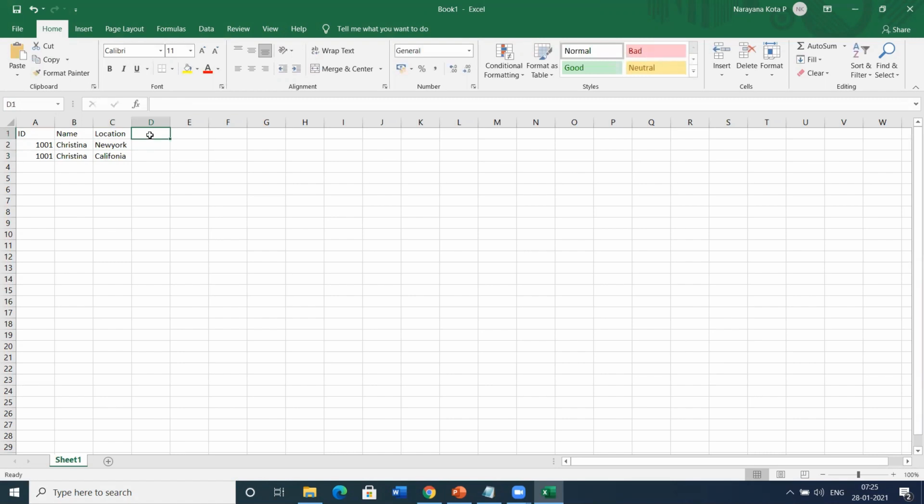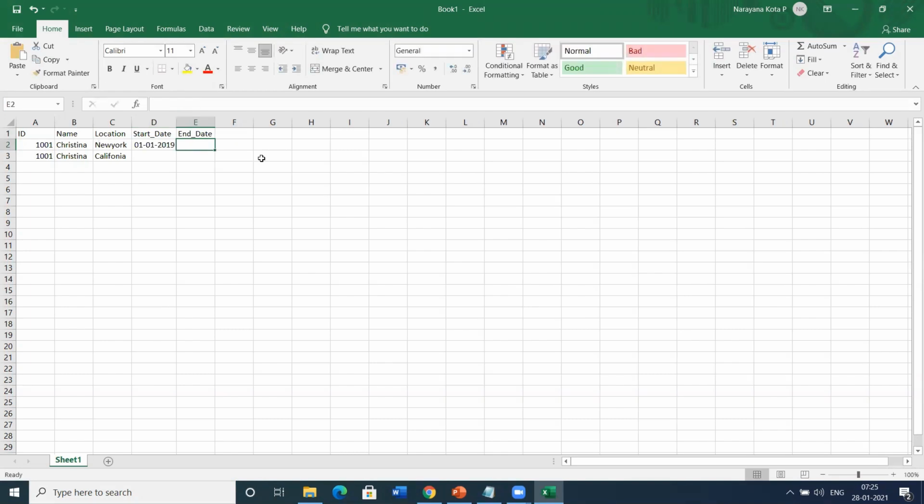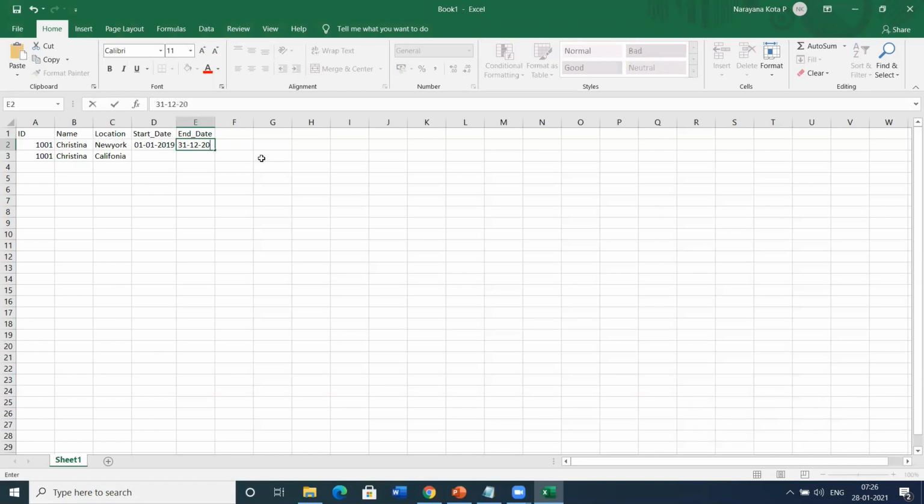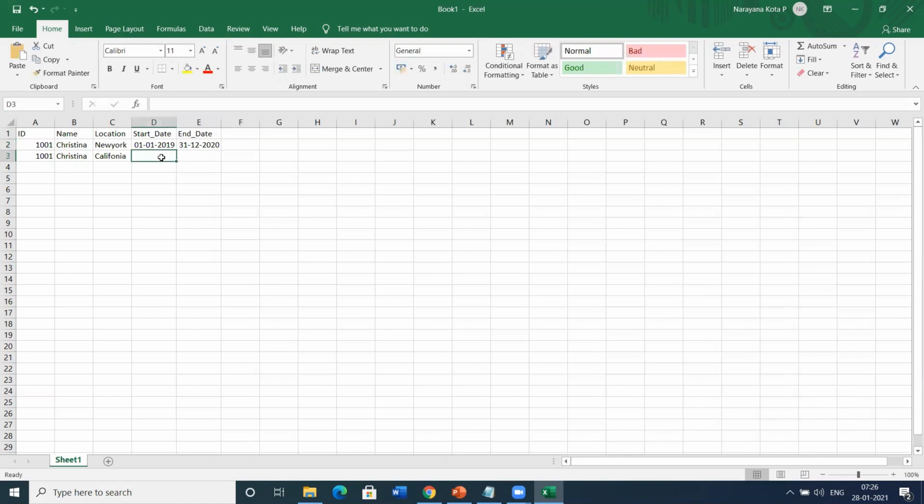So here there is a function called start date and end date. So here, from which date to which date.